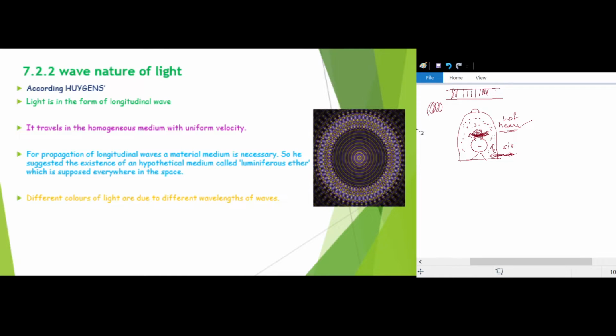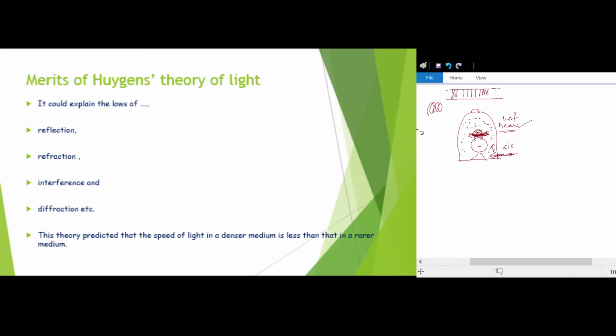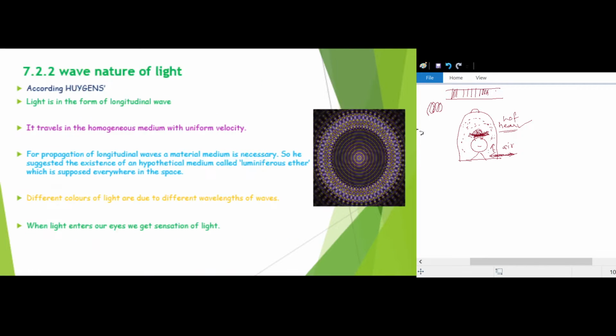And the different colors of light are because of the different wavelengths of light, and whenever they enter our eyes, we get the sensation of light. So this is the wave nature of light, and this is Huygens' theory of light.